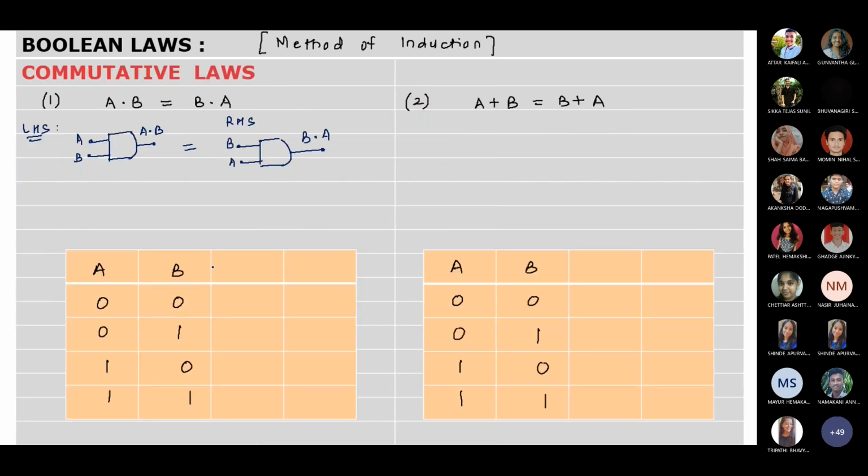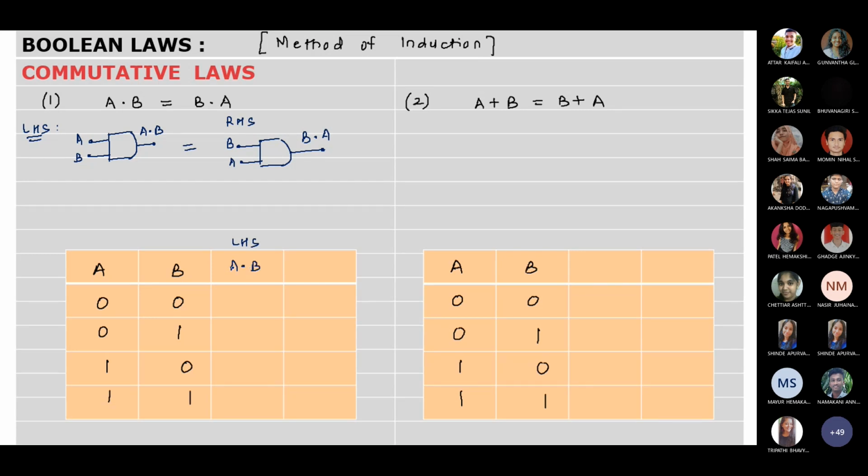So here also we have two inputs A, B. So how many possible combinations of inputs will be there? 4. 0, 0, 0, 1, 1, 0, 1, 1. And that is common. So here we take first the LHS, which is A dot B.